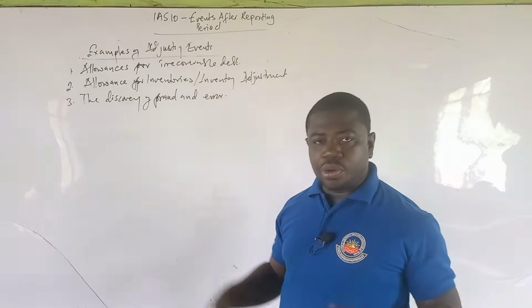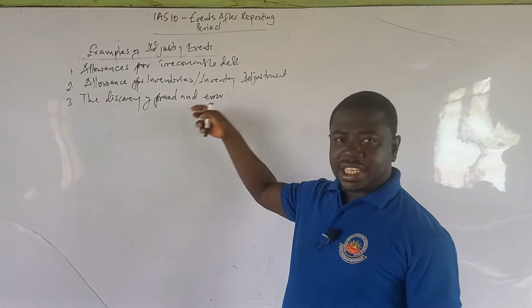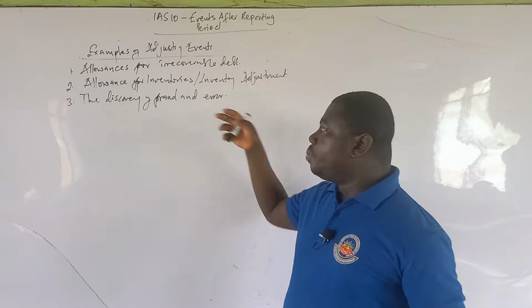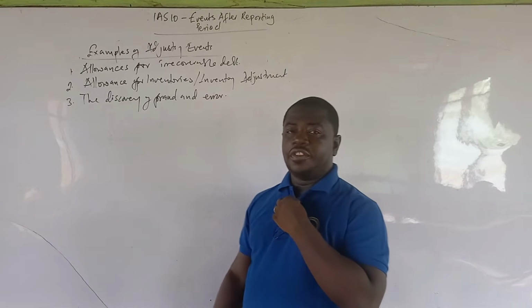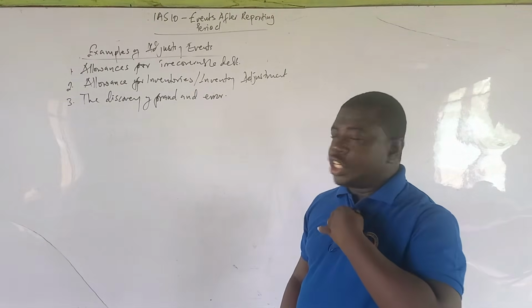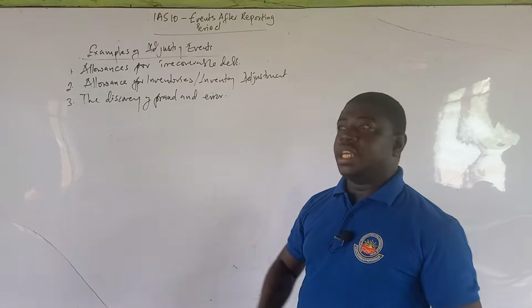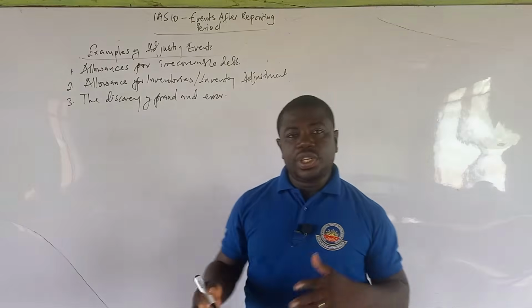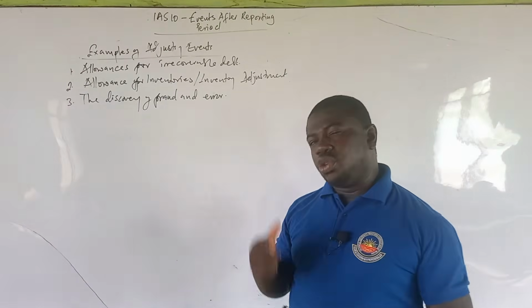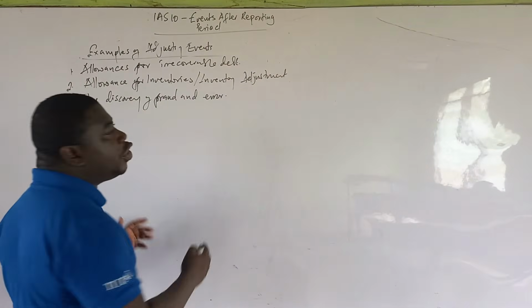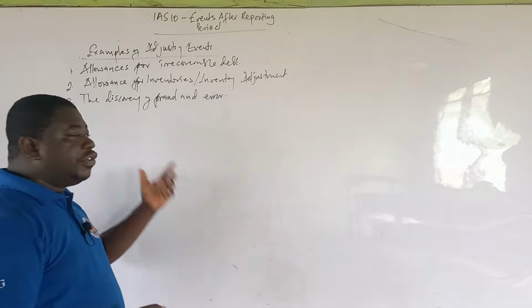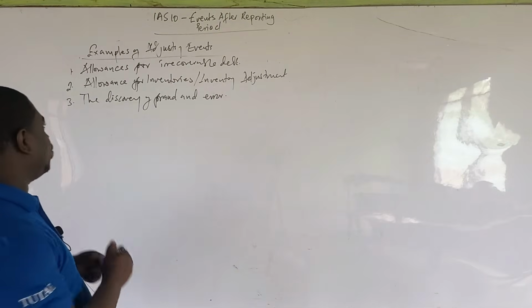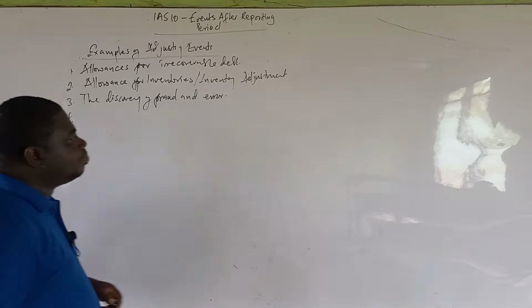You don't continue to report 100,000. You need to make an adjustment of the 20,000 to maintain your balance at the true figure of 80,000. It could be not fraud but error, where they did a wrong recording of transactions and you need to do the adjustment. So these are some of the adjusting events and you should understand them. In fact, I'm not giving you all the examples in the world. I'm giving you some examples that will guide you to understand the concept.